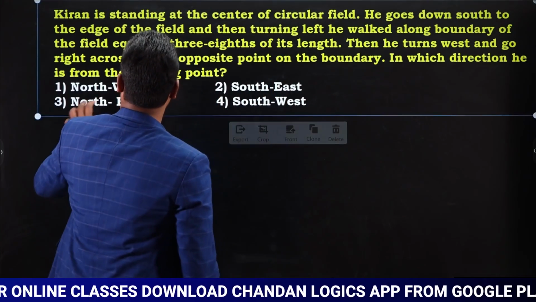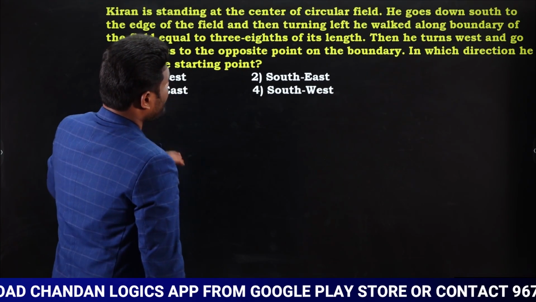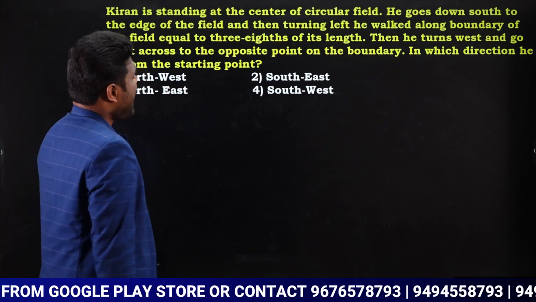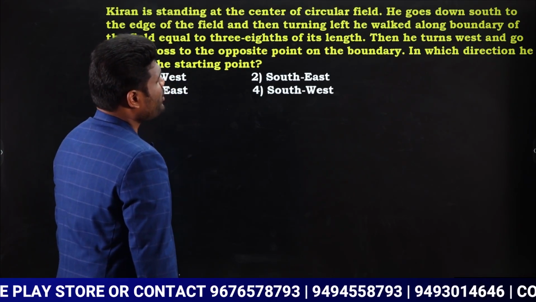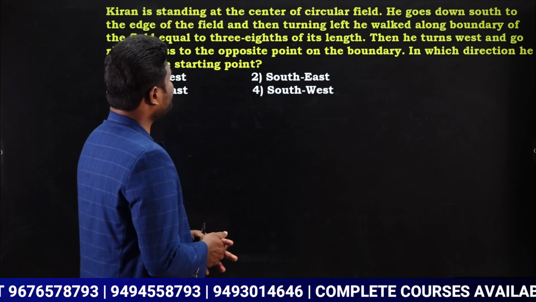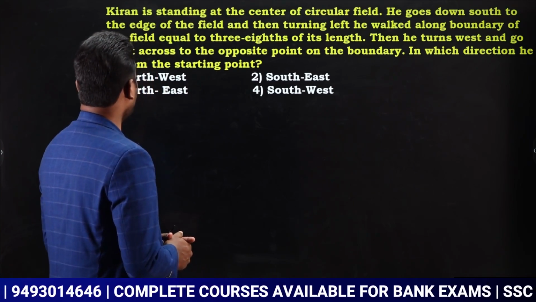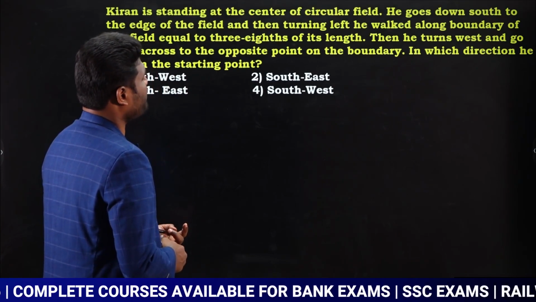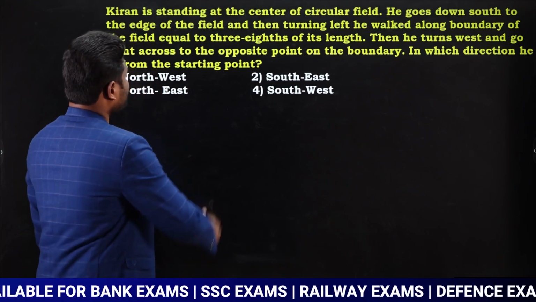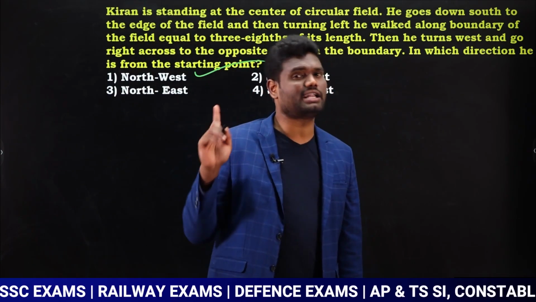Next one. Kiran is standing at the center of a circular field. He goes down south to the edge of the field and then turns left. He walked along the boundary of the field equal to 3/8 of its length. Then he turns west and goes right across to the opposite point of the boundary. In which direction is he from the starting point? So we need to know in which direction he is from the starting point.